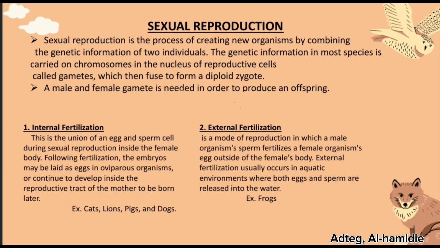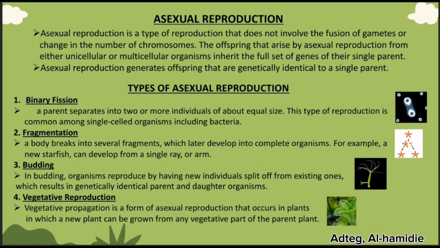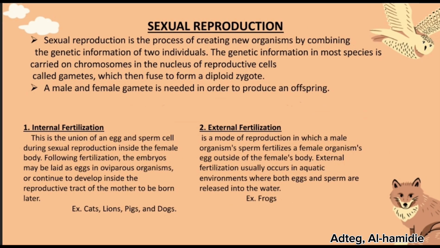So there are two types of reproduction, namely sexual reproduction and asexual reproduction. But let us first explain what sexual reproduction is. Sexual reproduction is the process of creating a new organism by combining the genetic information of two individuals. The genetic information in most species is carried on chromosomes in the nucleus of reproductive cells called gametes, which then fuse to form a diploid zygote.